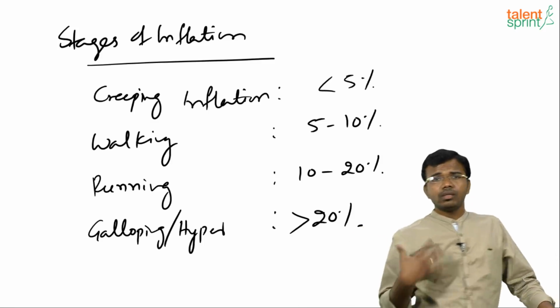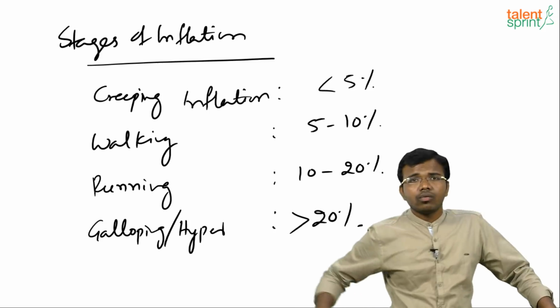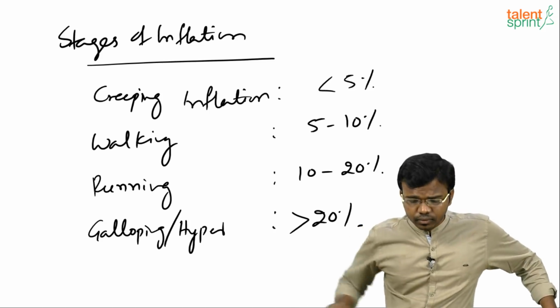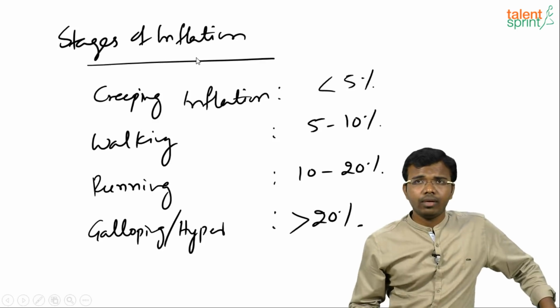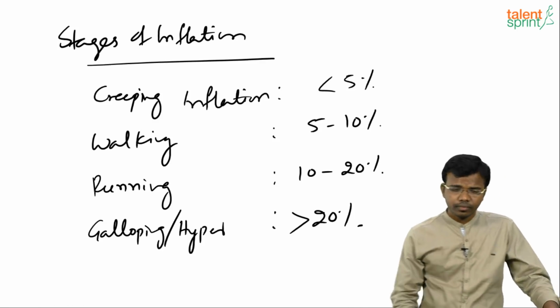20% means the price rise may be 120%, right? Clear with this? So these are the various stages of inflation. Clear? Next.